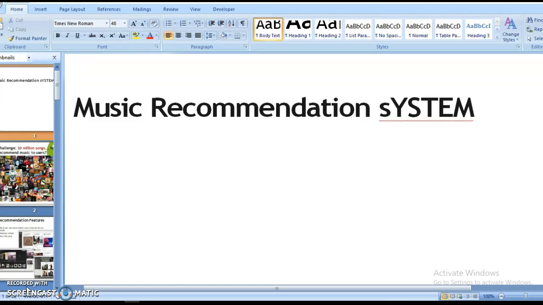A recommendation system is basically a simple model. Suppose person X likes apple and mango, and person Y likes mango and grapes. We would suggest grapes to person X, and we would suggest apple to person Y. So this is a simple model of a recommendation system. It all evolves from the user's choices and preferences.